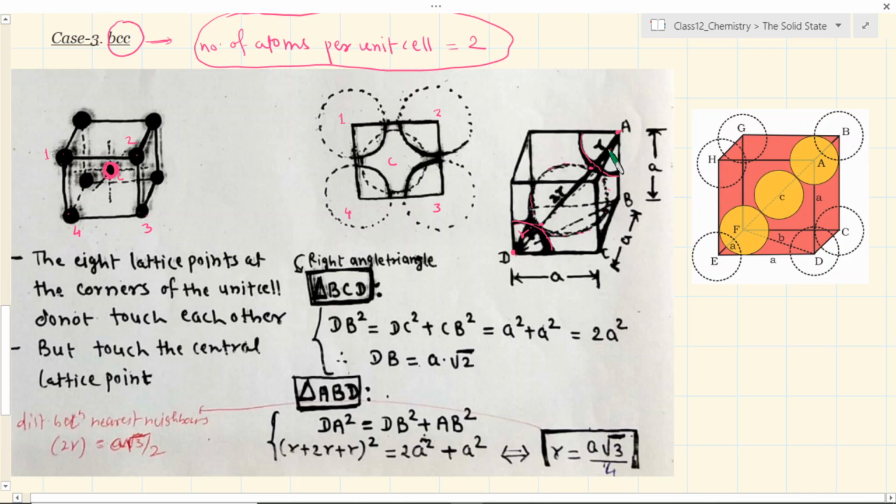That means from the diagonal across the center of the cube, the diagonal which is running across the center of the cube, I want to find out a diagonal which is on one of the planes of the cube, because this is directly related with the two arms, just like the previous case.